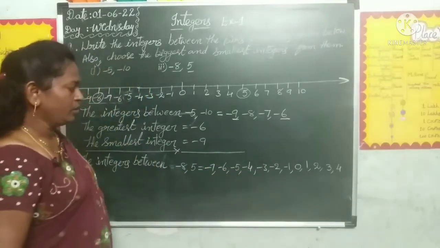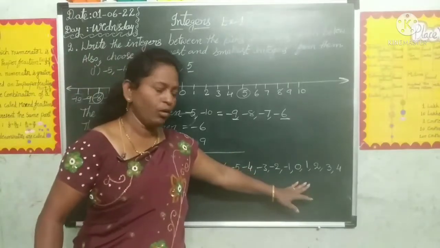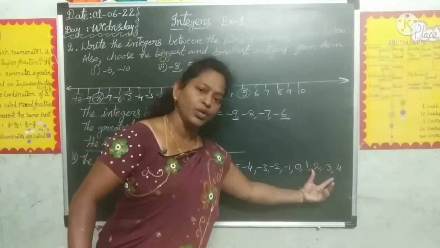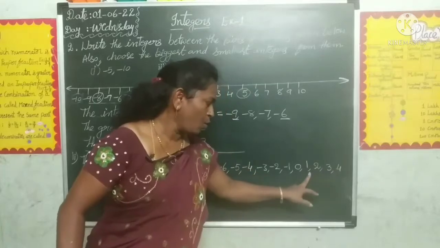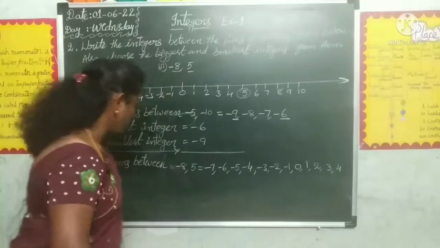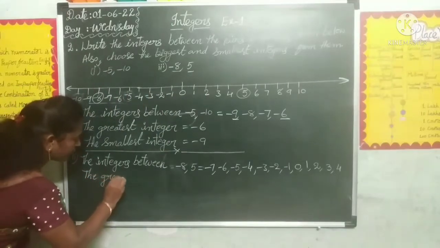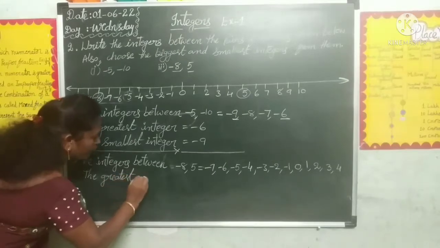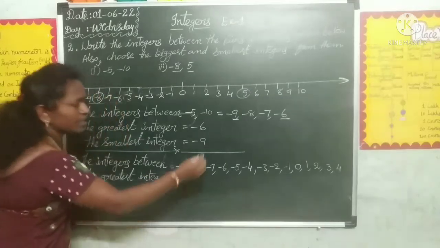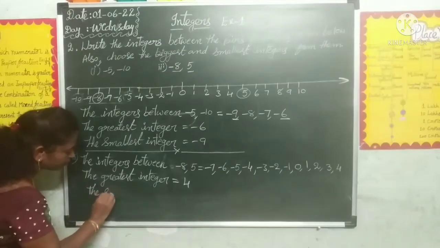So write first greatest integer. Greatest integer means we have to compare in positive integers. Which is the greatest number? 1, 2, 3, 4. Which is the greatest integer in these? 4. So the greatest integer is plus 4.